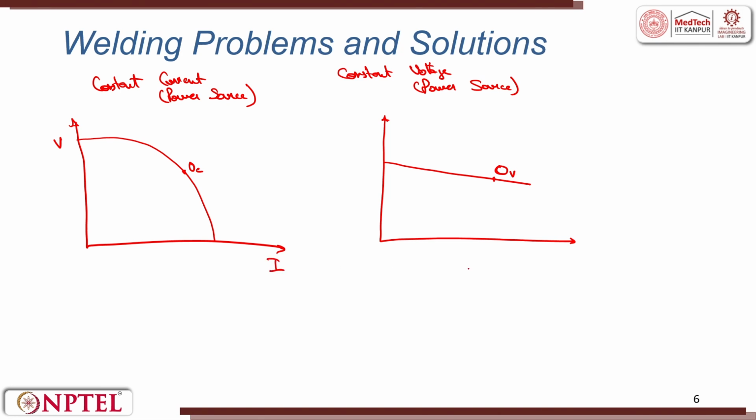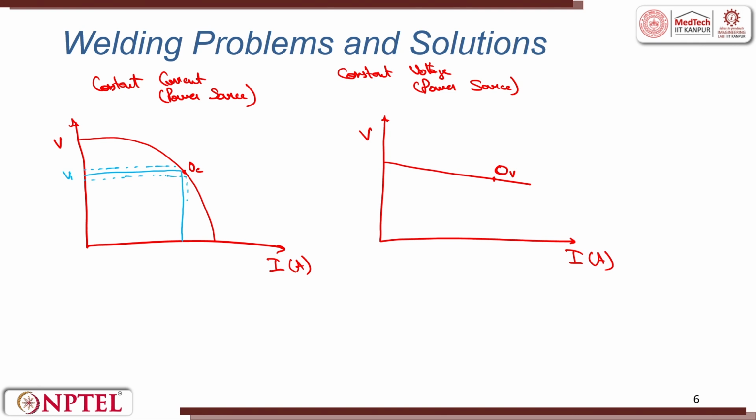So, I have current this side and voltage this side, units of current are amperes. Here if I try to plot, see this is a constant current curve, and suppose there is a variation in voltage. This is the voltage where I am working, voltage V1, and this is the variation in the voltage.